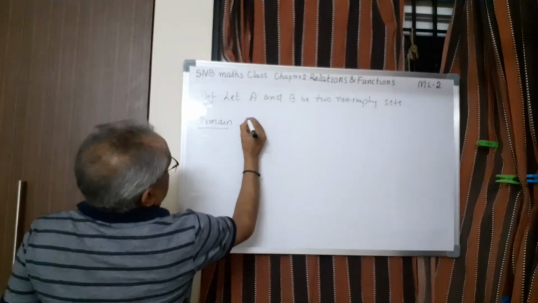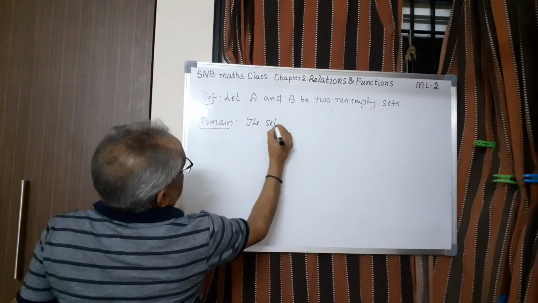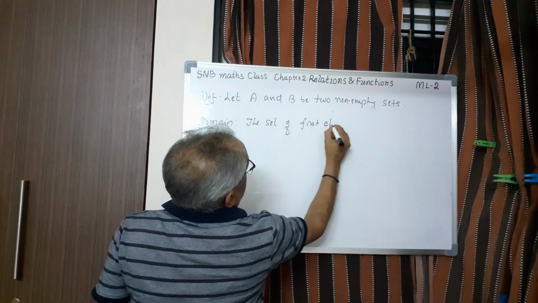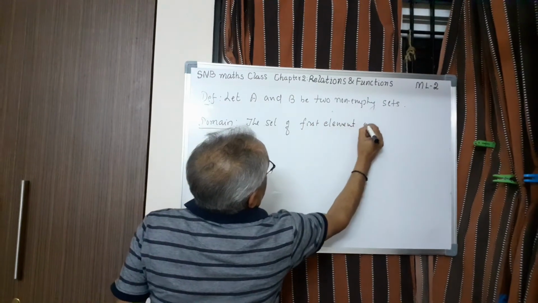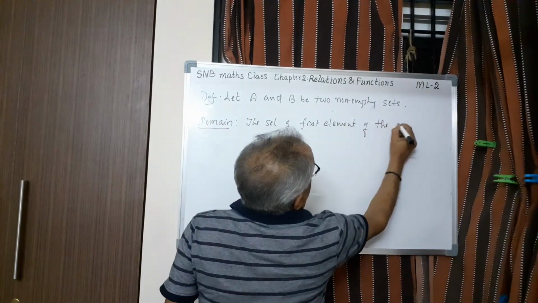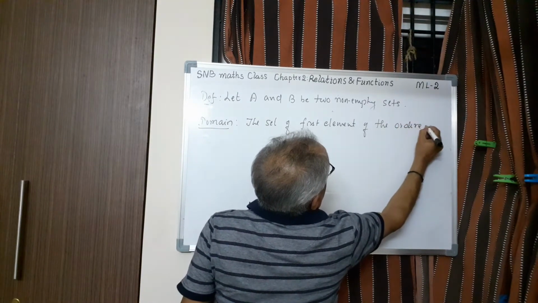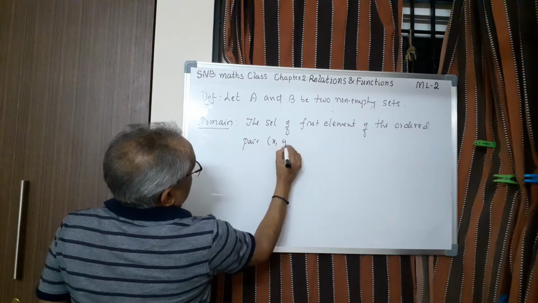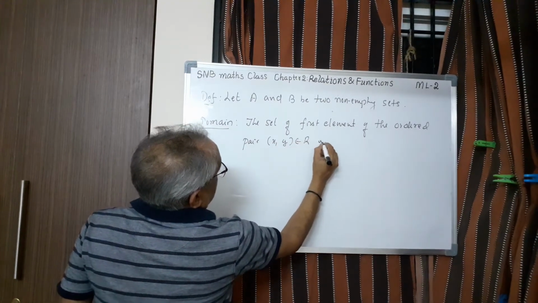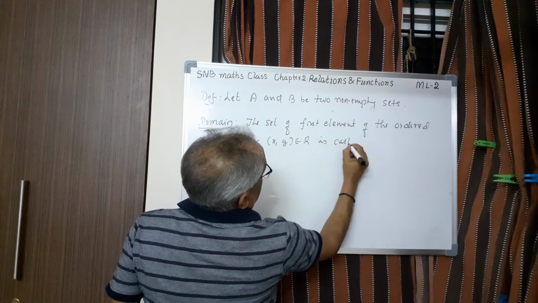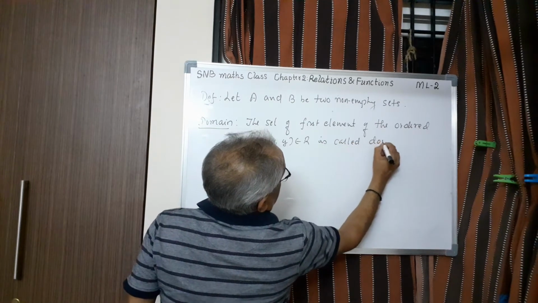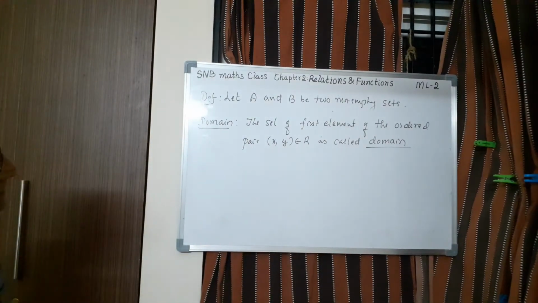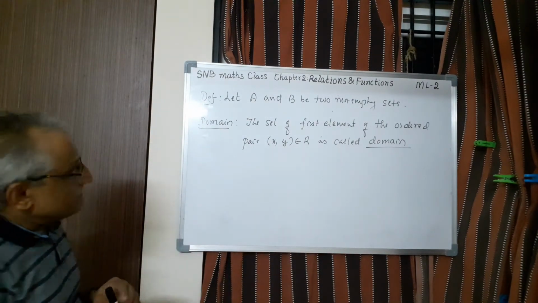So the set of first element of the ordered pair xy belonging to R is called domain. So this is the definition. Once again, I need not give the example.